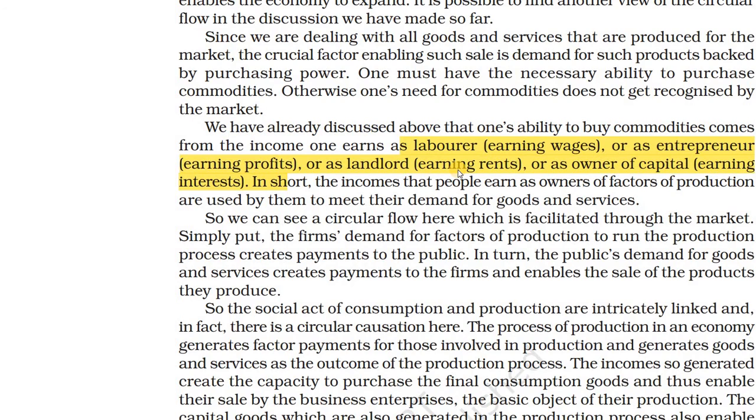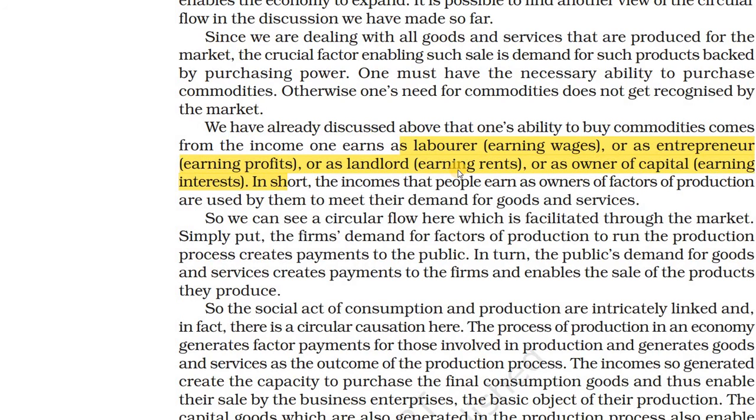Okay, then land, labor, capital and entrepreneur. These are the main 4 factors of production. For labor, wage is the remuneration. For entrepreneur, profit is the remuneration. And for land, rent is the remuneration. And for capital, interest is the remuneration.